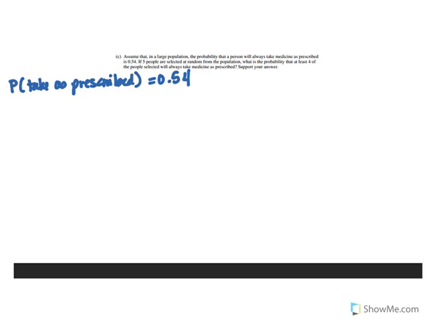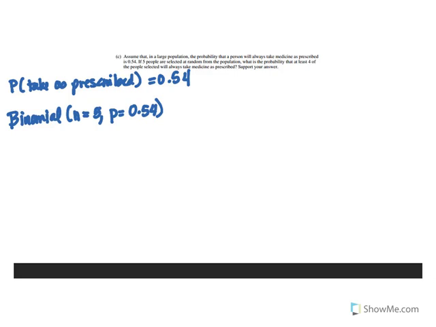So we're talking here about a fixed number of trials, 5 people, and a probability of success, in this case that they took medicine as prescribed. So we're looking at a binomial distribution. You do have to identify either by name or formula that you're dealing with a binomial distribution. Remember, your binomial distribution has your n value, your set number of trials, which is 5, and your probability of success, which is 0.54. So that's one piece of the score that you're looking for.